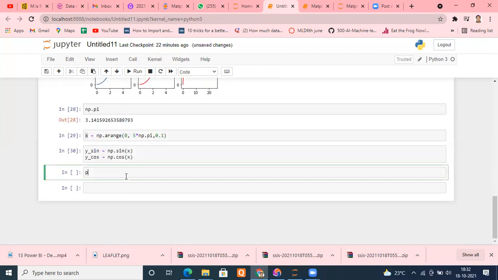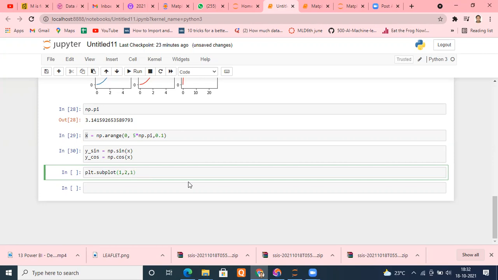PLT dot subplot. Yes, inside the same window, not the same plot, same window. The same canvas which is available. Then I'll type subplot 1 comma 2, because in one row I need two graphs.